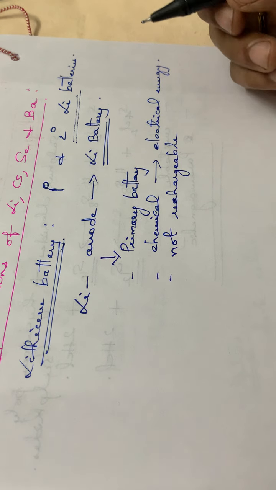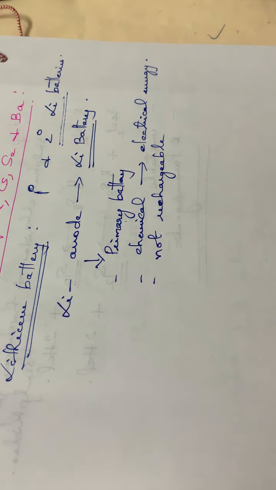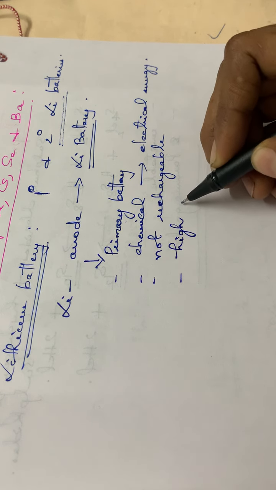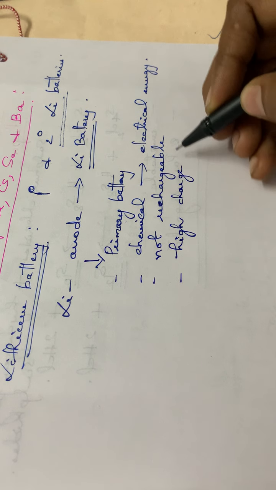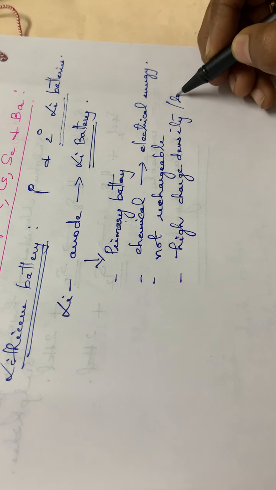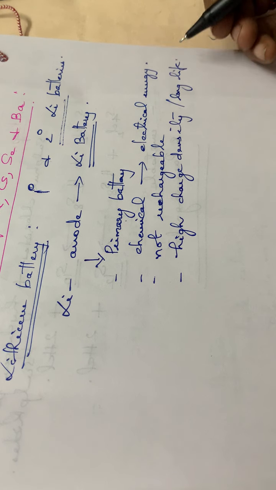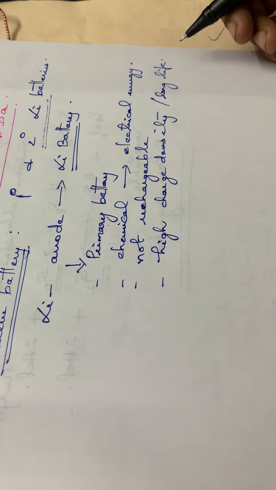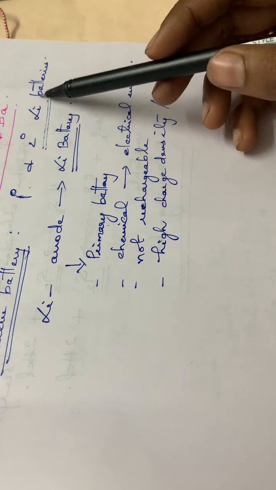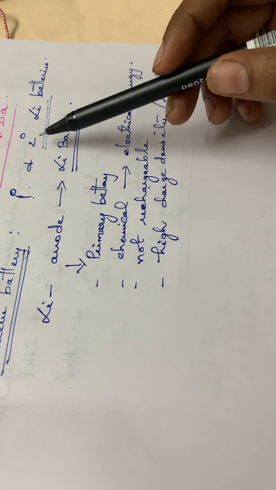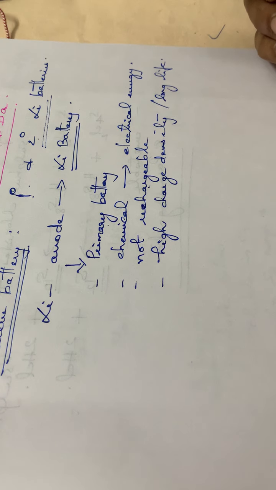And also these lithium batteries have a very high charge density, or a long life, compared to other normal batteries. The main distinction between primary and secondary is that primary lithium batteries are not rechargeable, while the secondary batteries are rechargeable.